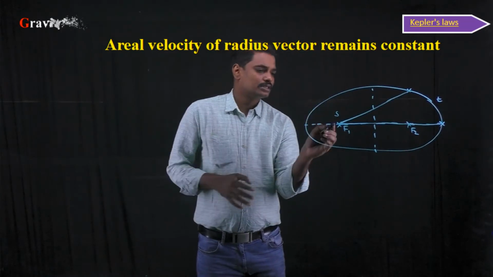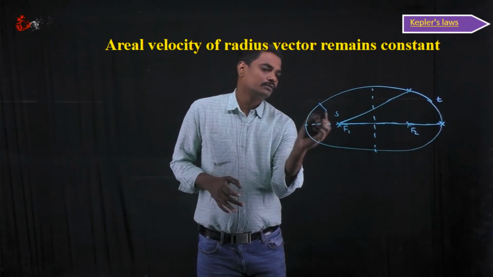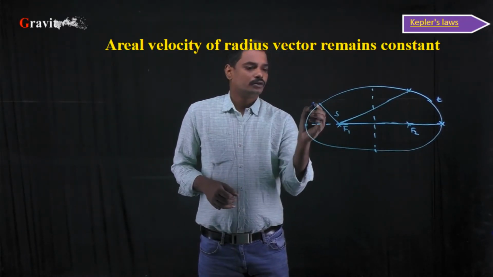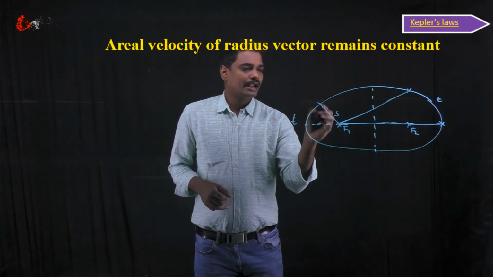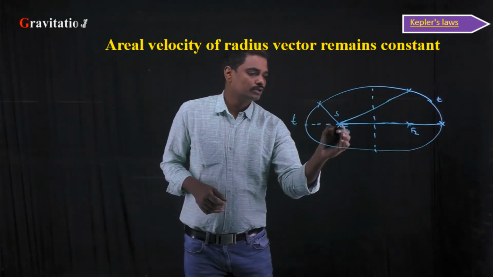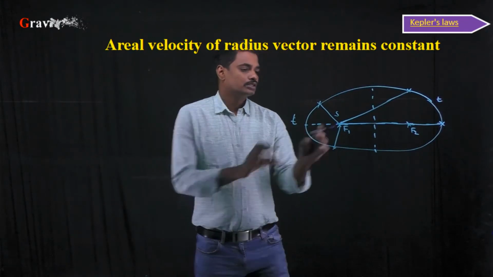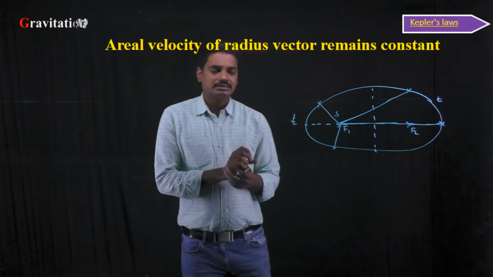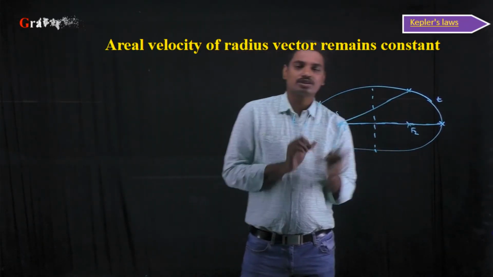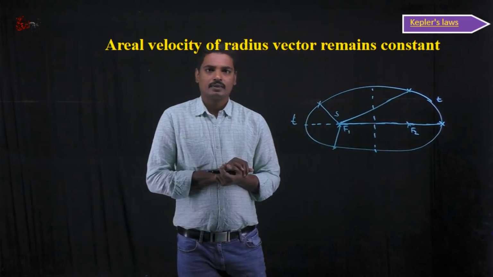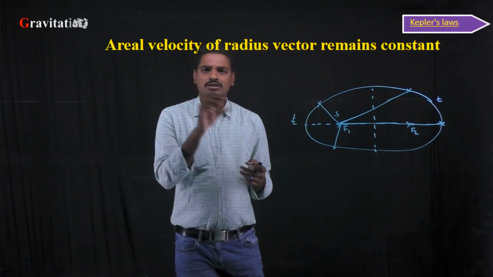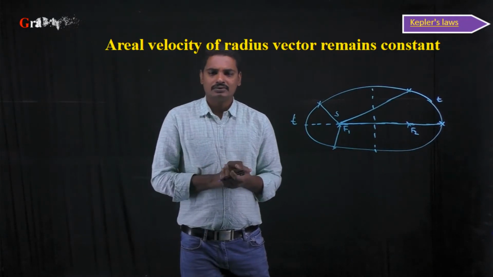For the same time t, the planet will move from this position to this position. According to Kepler's second law, these two areas should be equal, which means the area should remain constant with respect to time. Let us derive the same.